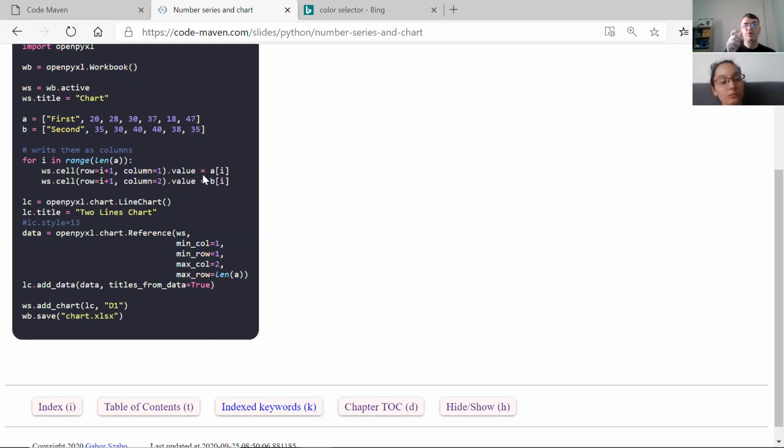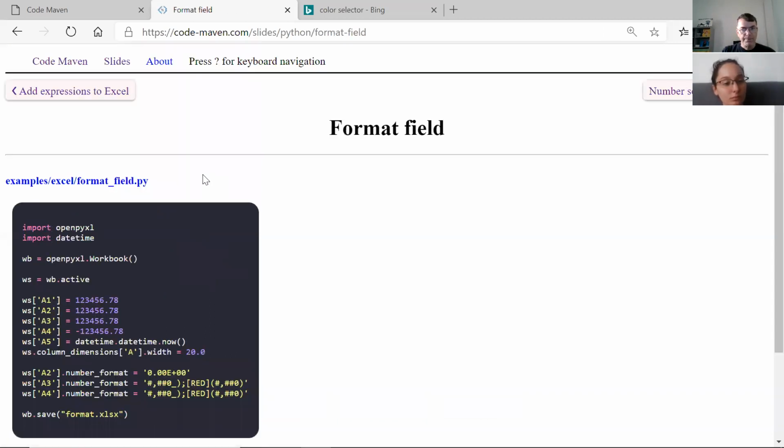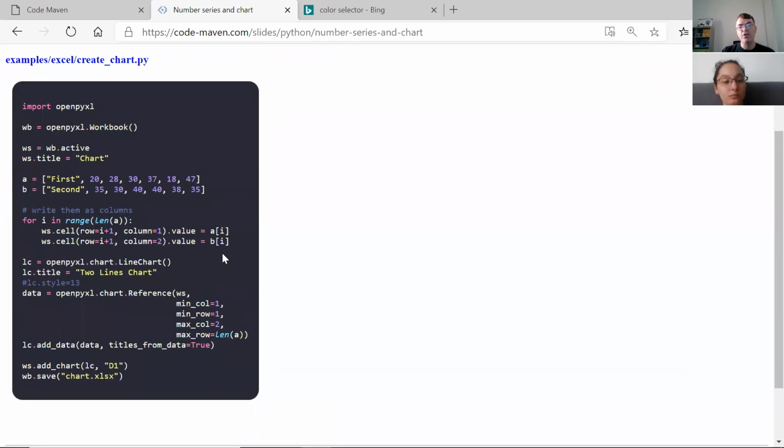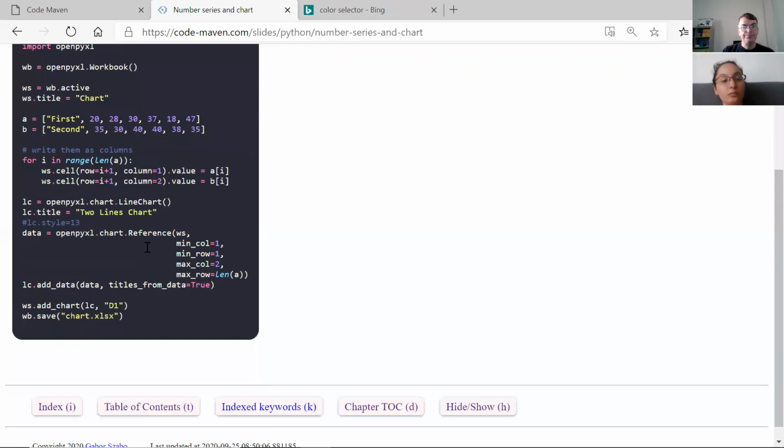It has all kinds of other attributes, like the format. Actually, how did we do that earlier? Yeah, here we had number format. Here we just say dot value, and that's how we put in the actual value. So now this is filling in just the numbers.